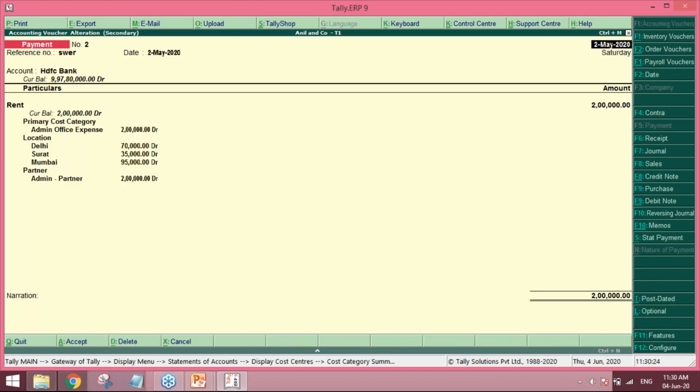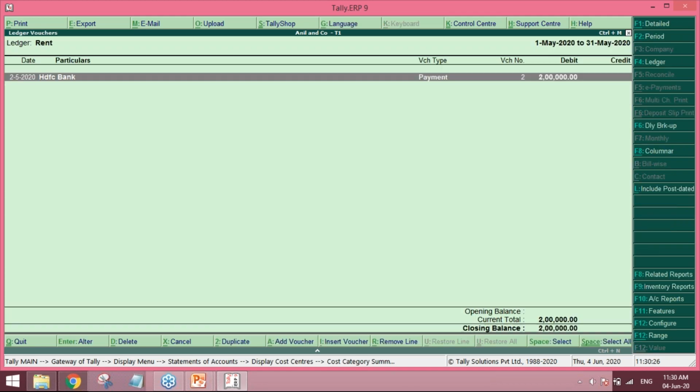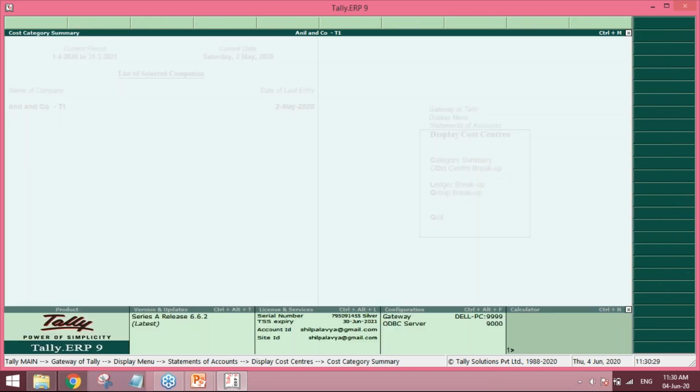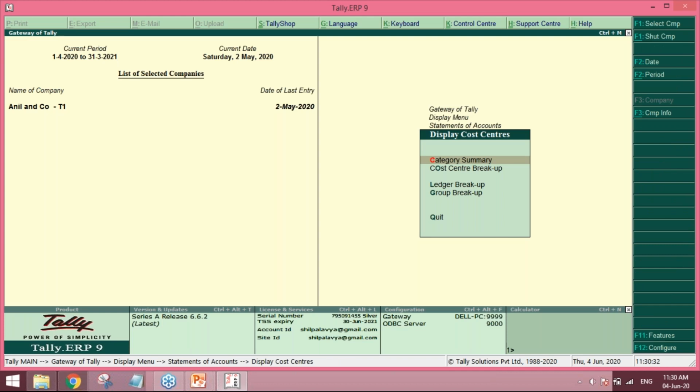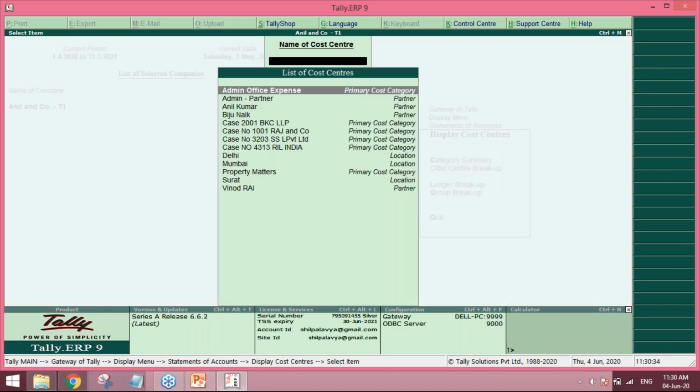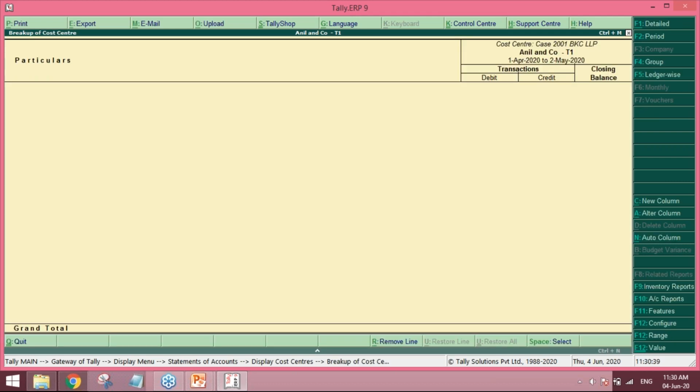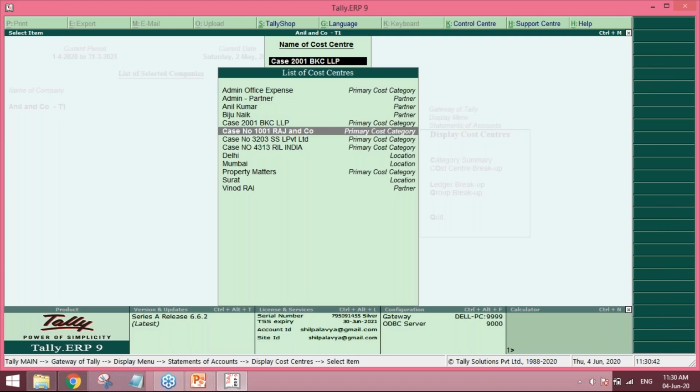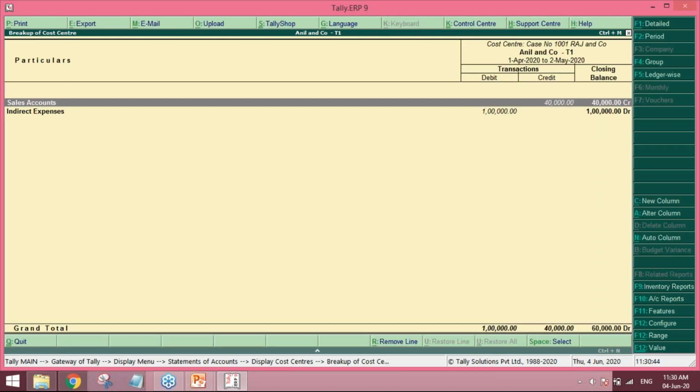Now let's get back to some of the beauty of the report. Go to cost centers, display cost centers. Sorry, cost center breakup. Select any case. So here, if you see, we get this Anil and Company, case number 1001 Raj. Expenses incurred 1 lakh. Revenue generated 40,000.